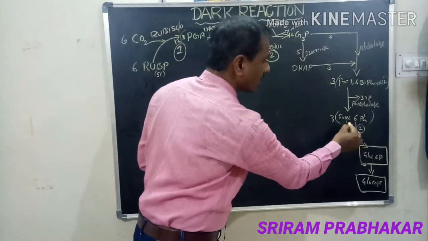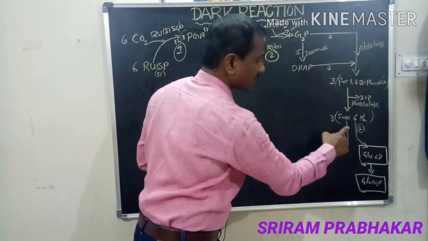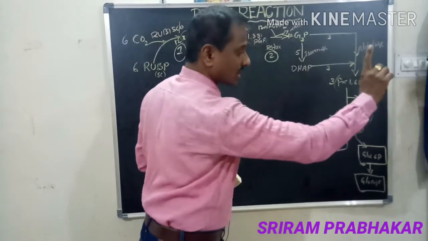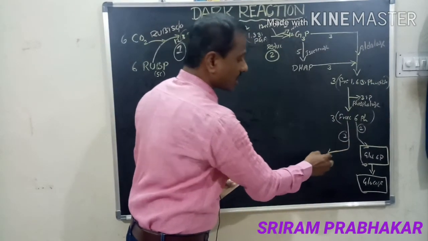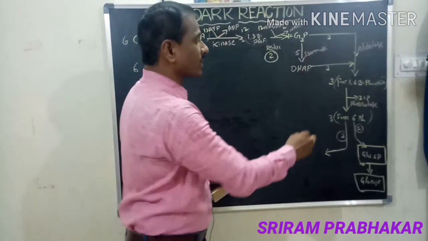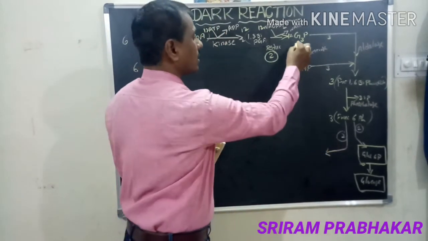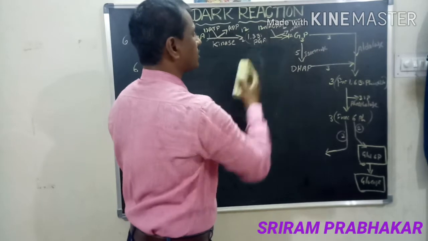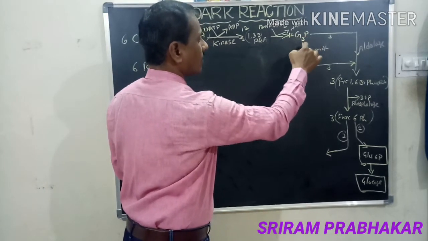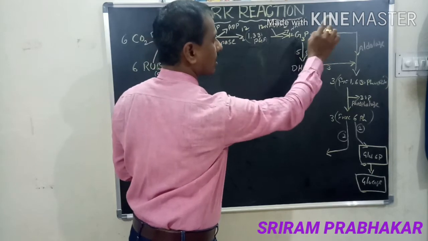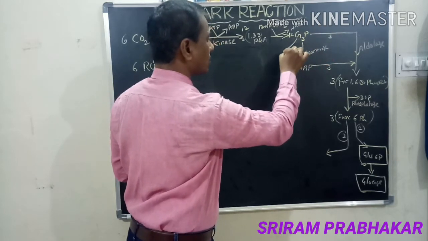What is remaining here? 2 molecules of fructose 6-phosphate here. One goes to glucose conversion. So the remaining 2 are there. The 2 molecules of fructose 6-phosphate can fuse with 2 molecules of G3P. See here, this is G3P. 5 are here, 3 here, 8 are used. The next remaining 2.